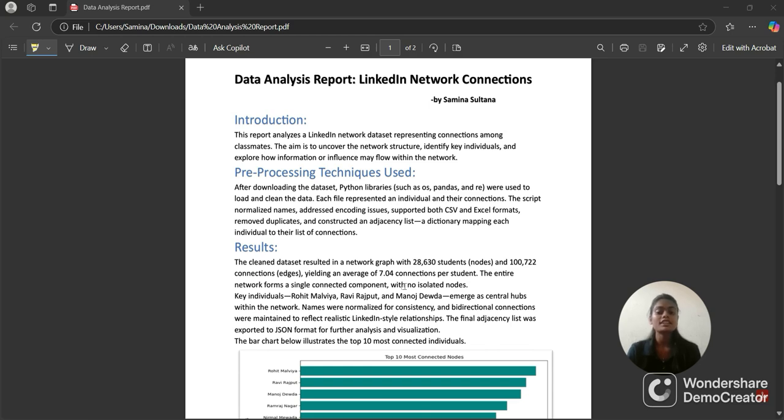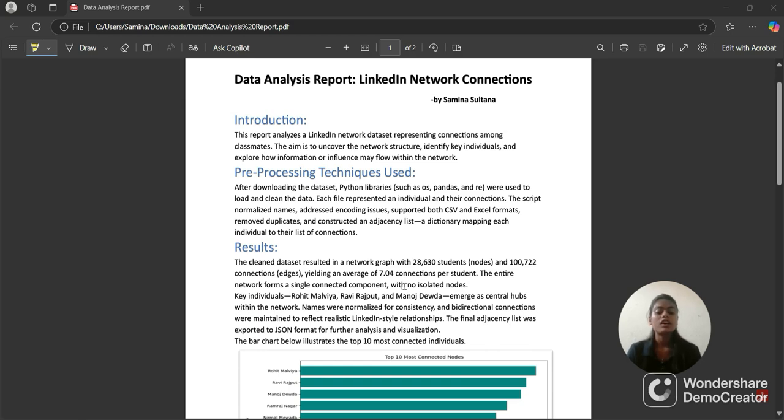It is based on a data set of LinkedIn connections from my classmates, and it gave me the chance to dive deep into real-world data, cleaning it, analyzing it, and drawing some really interesting insights. The main goal of this project was to understand how people in our academic network are connected. I wanted to identify who the most influential individuals are and to explore how information might flow from one person to another, and essentially map out our social structure similar to how LinkedIn shows mutual connections or suggestions.